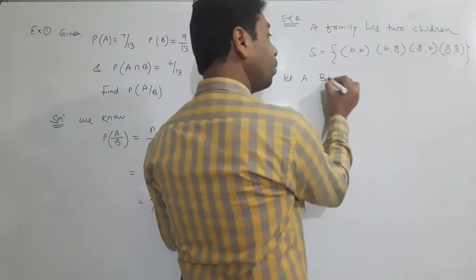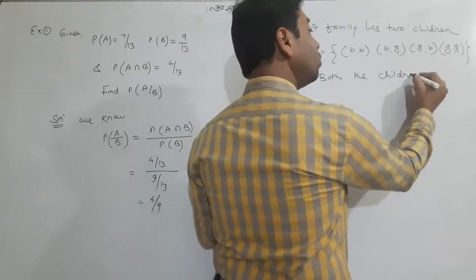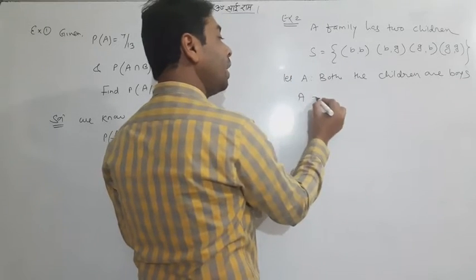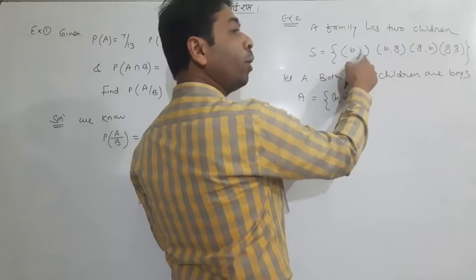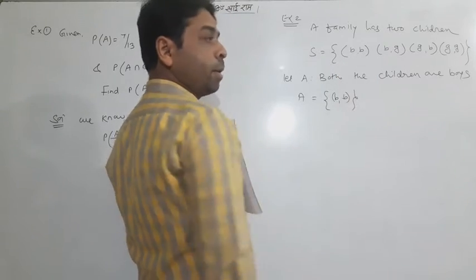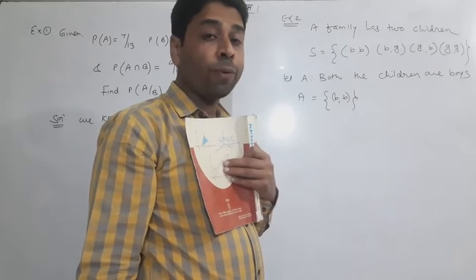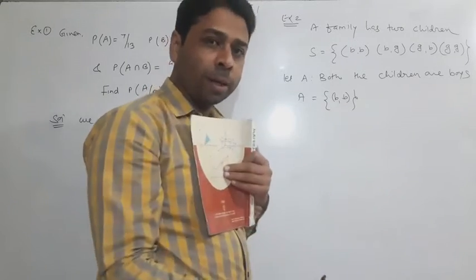Both the children are boys. So A will have boys, BB. You know, both the children are boys, BB, and nothing more. And you know that N of A I won't find, P of A I won't find, because in the formula it is not coming now.